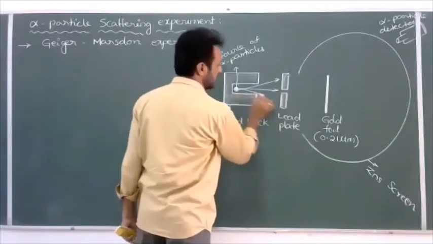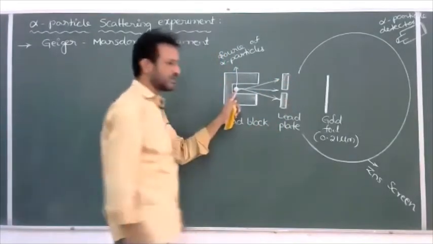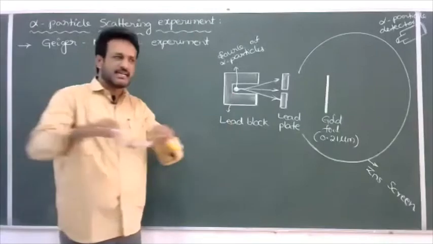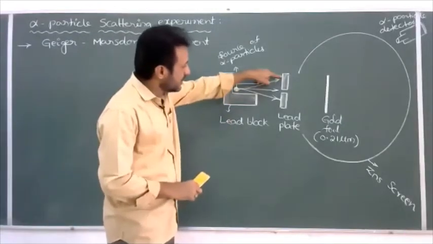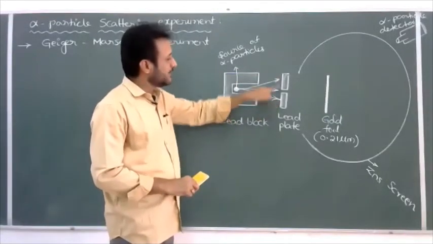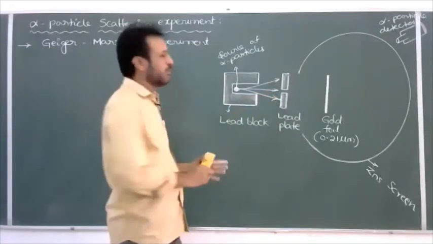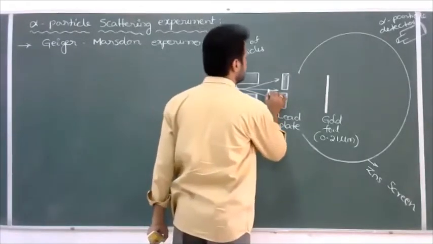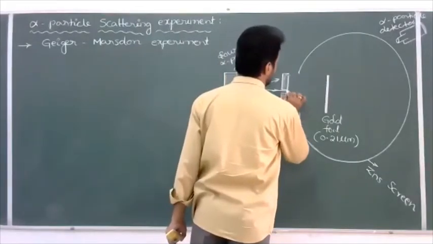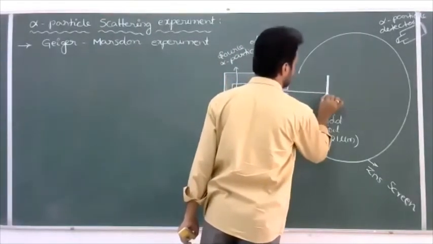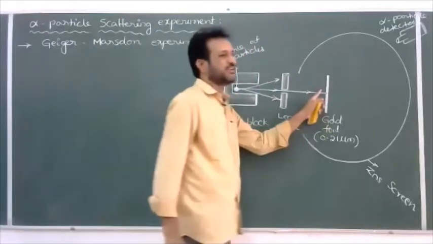So a large number of alpha particles are emitted from the source, and all are moving along a straight path, and they will collide with the lead plate. But the lead plate has only a small hole or a slit at the center, so only the alpha particles in the form of a fine beam will come outside, moving along a straight path, and will collide with the gold nucleus.